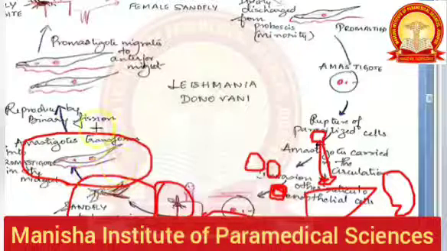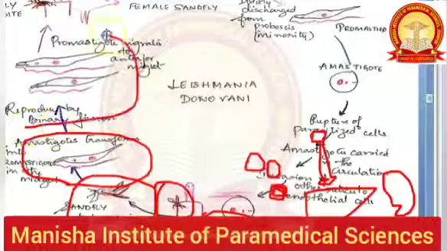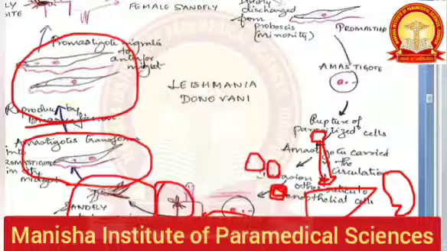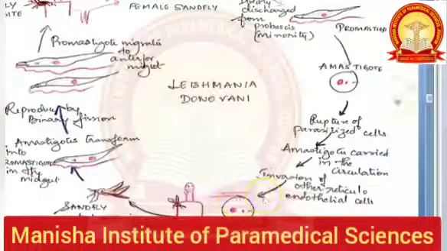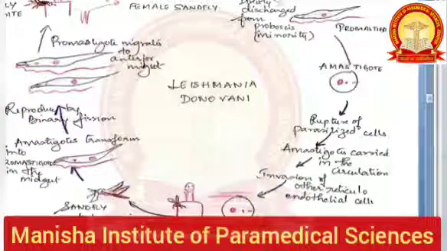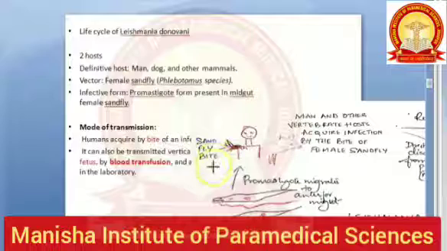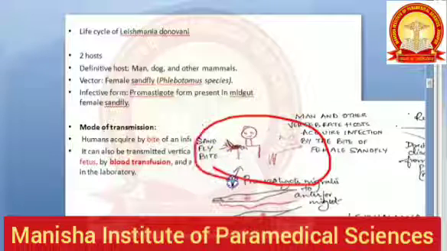So, they will get flagella now. Now, they will start reproducing, and there will be a lot of promastigotes in the sandfly, which now the cycle continues. So again, the sandfly which is infected will go and bite a very innocent man and transmit this leishmaniasis.